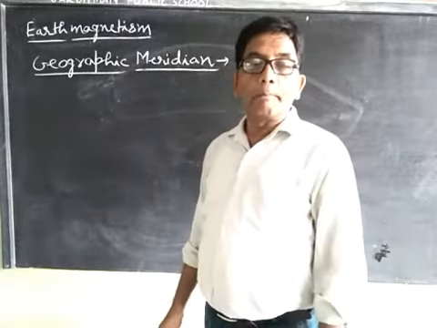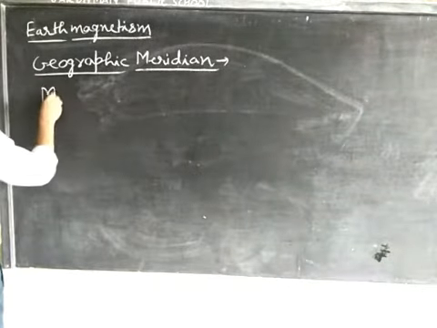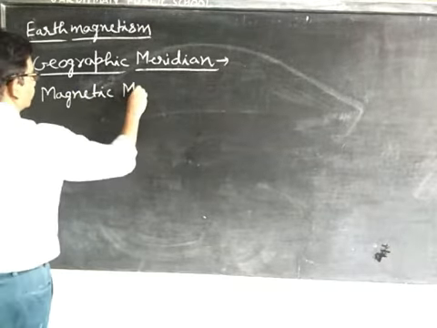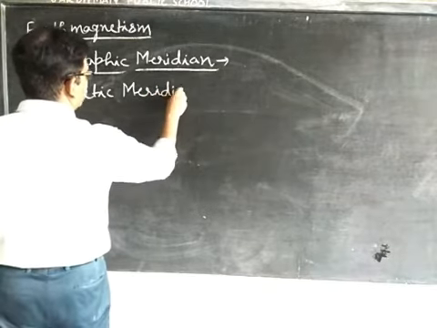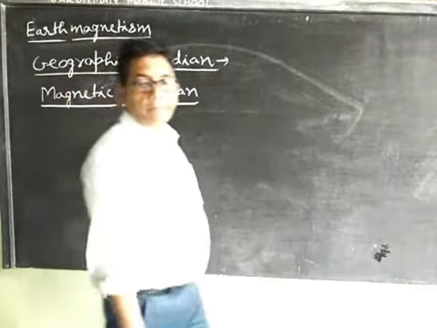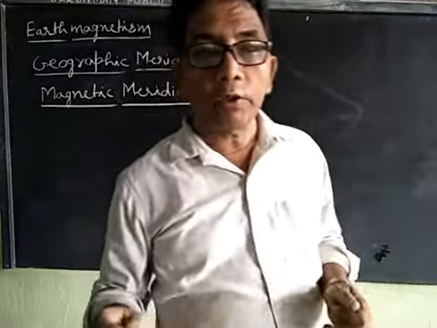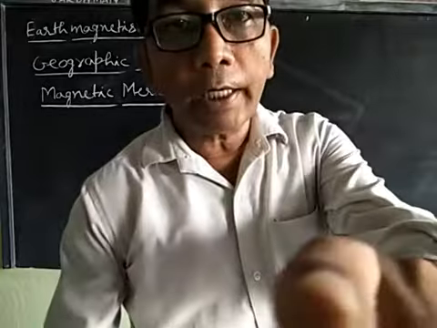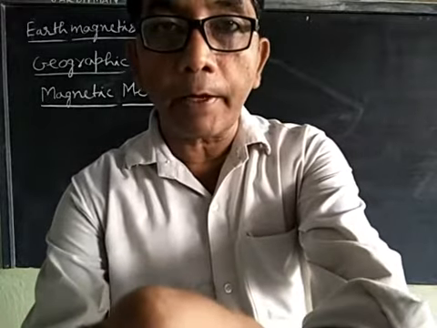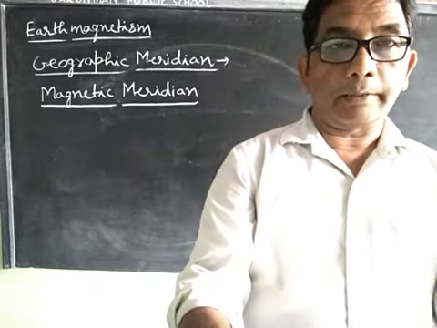Now we will discuss magnetic meridian. Our next topic is magnetic meridian. A vertical plane passing through the axis of a freely suspended magnet is known as the magnetic meridian.